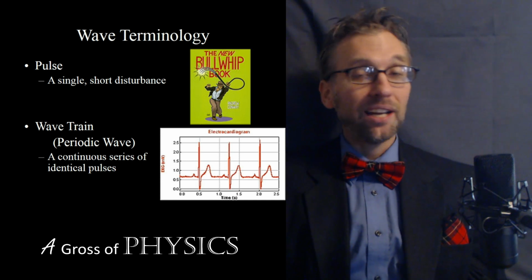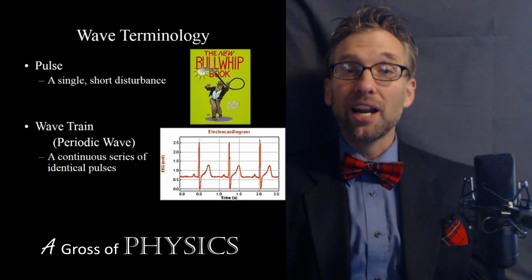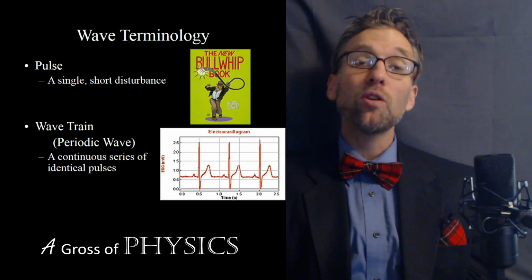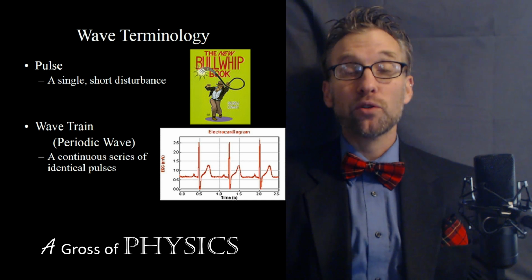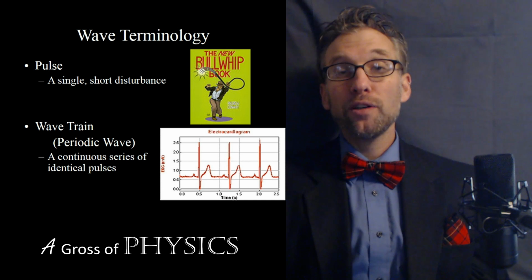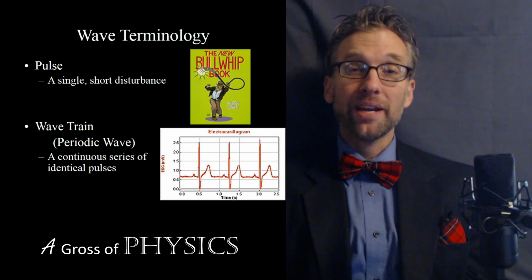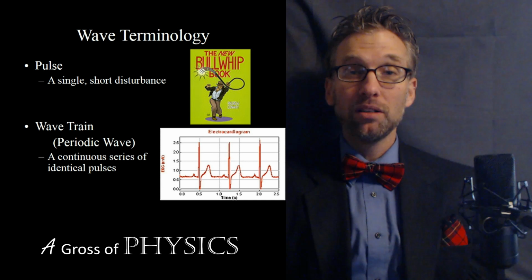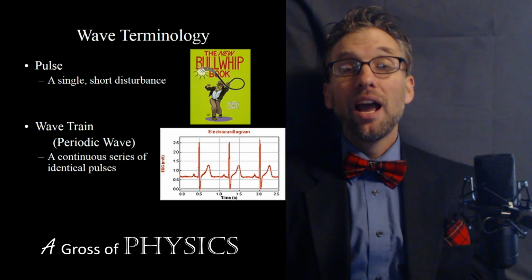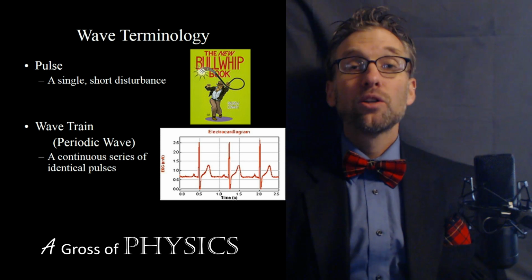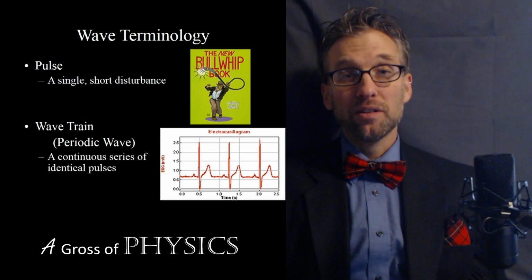And the wave train is also known as a periodic wave as well. It's just a continuous series of pulses. So a pulse is one, and a wave train is many. So we have two different types of waves today. We have mechanical and electromagnetic. Mechanical need a material in which to travel. Electromagnetic do not. And then we also have three different types of waves within those classifications: longitudinal, transverse, and surface.